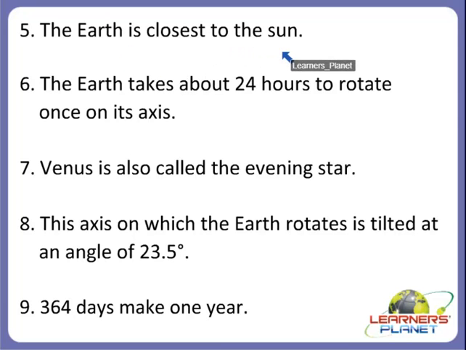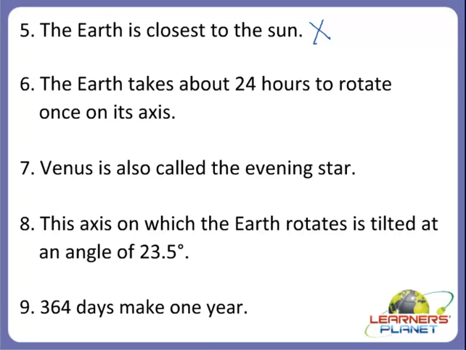The earth is closest to the sun. Is this the correct one children? Is the earth closest to the sun? If this would be the situation, then what will happen? We would not be able to live because of the heat of the sun, right? And our earth would never have been known for its life, right? So we can say that earth is not closest to the sun. Alright, so this is the incorrect sentence, so we will mark a cross.